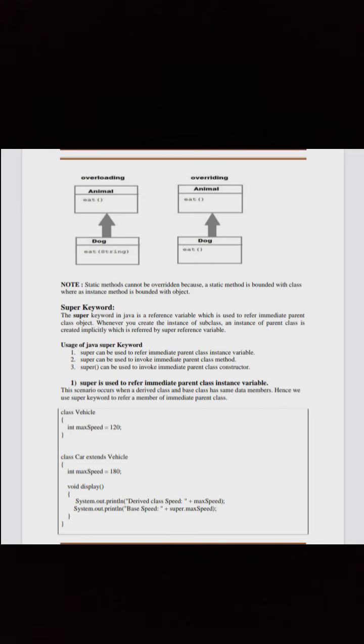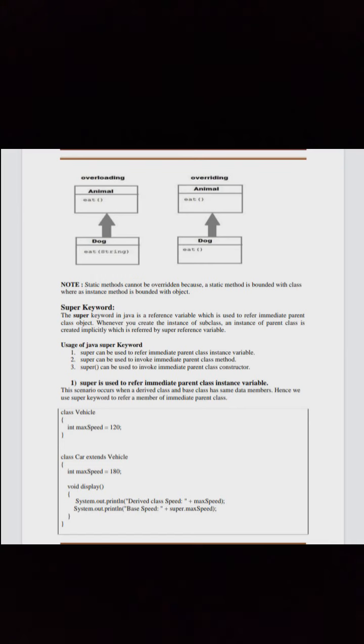Super keyword. The super keyword in Java is a reference variable which is used to refer to the immediate parent class object. Whenever you create an instance of a subclass, an instance of the parent class is created implicitly, which is referred to by the super reference variable. Usage of Java super keyword: super can be used to refer to the immediate parent class instance variable, to invoke the immediate parent class method, and to invoke the immediate parent class constructor.